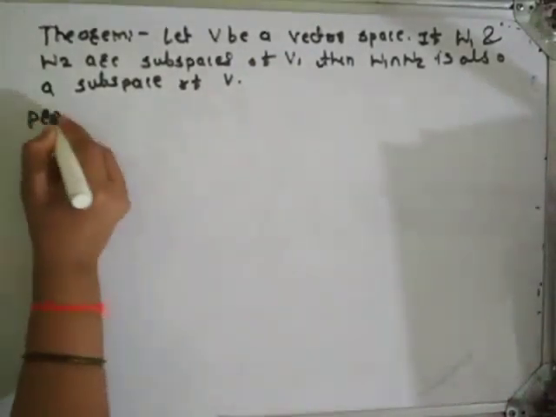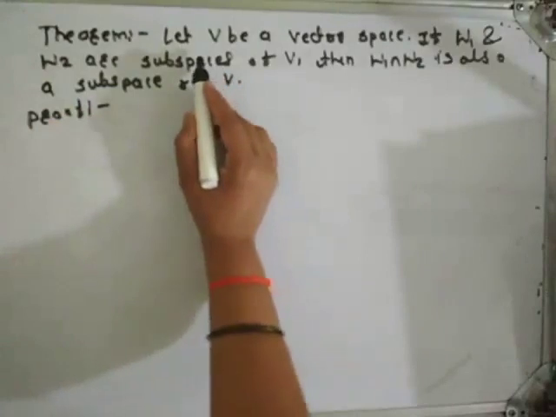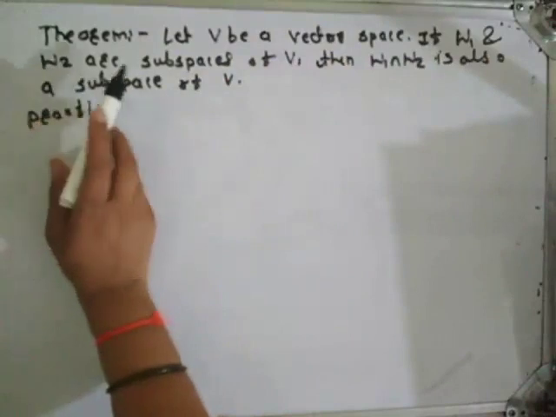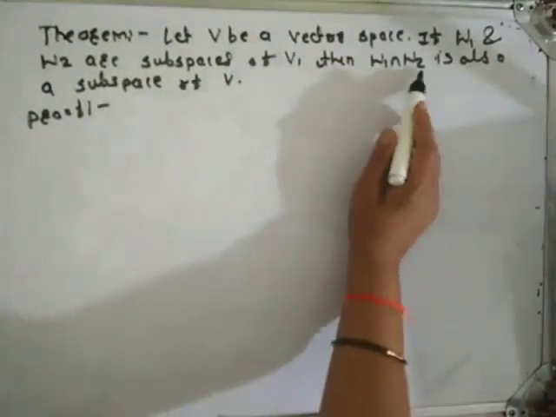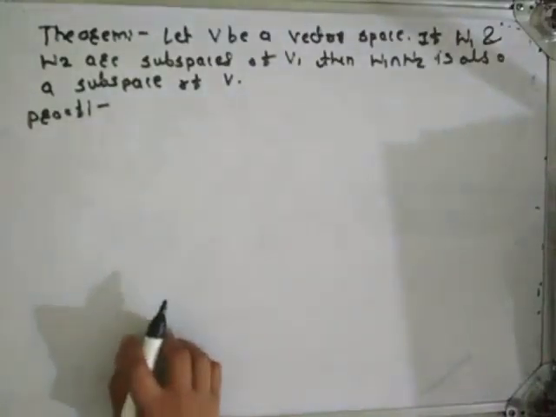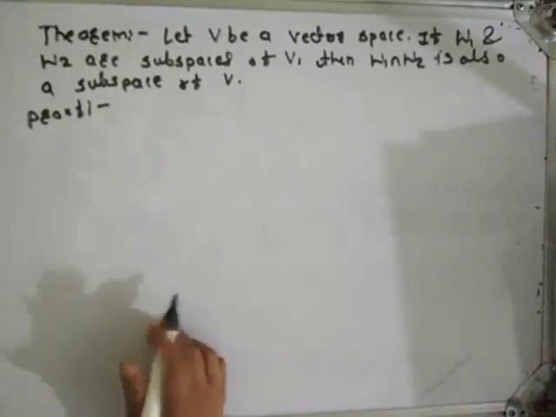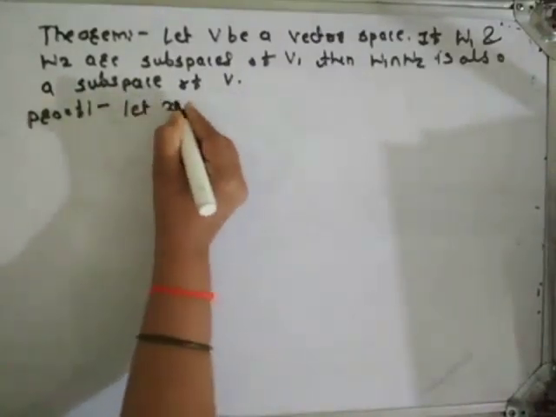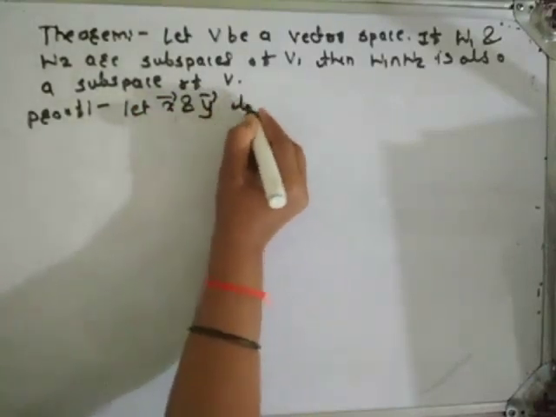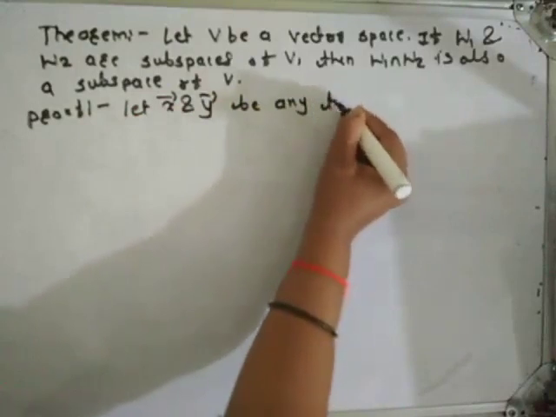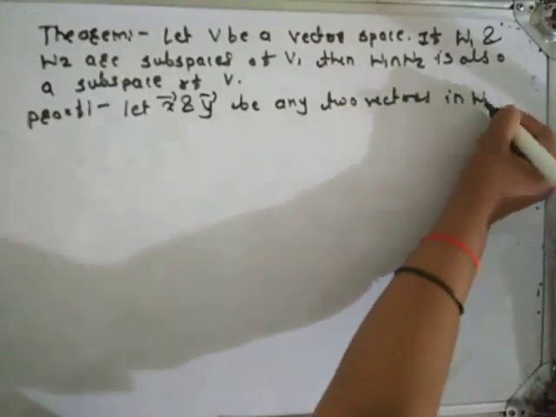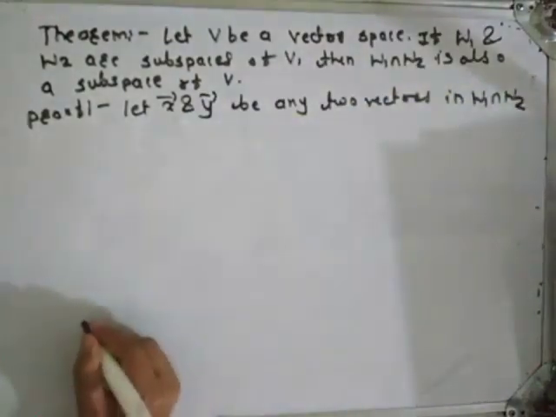Okay. Proof. See here, students. What we have given: V is a vector space, and W1 and W2 are subspaces of V. Then W1 intersection W2 is also a subspace of V. Let X bar and Y bar be any two vectors in W1 intersection W2.